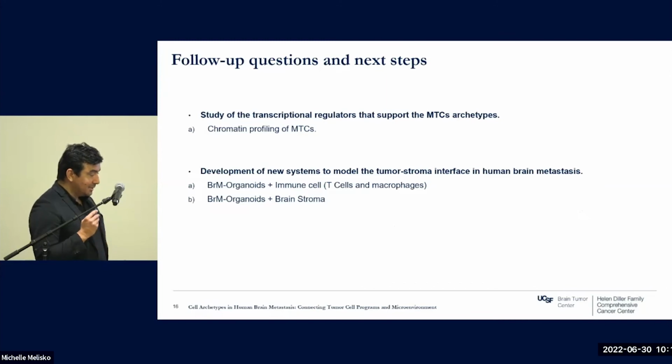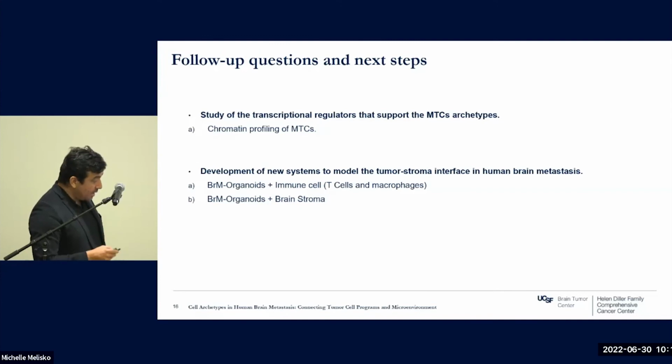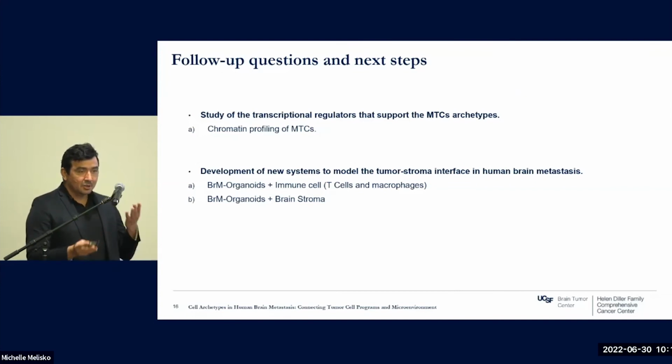I'd like to finish saying a few words, just two slides, about what is next, because I think it's important to show where this is going. At this moment, we are really trying to understand what molecular determinants regulate these archetypes. So we are doing chromatin profiling to identify which transcription factor or transcriptional regulator can be associated with these two different states, and trying to connect these different programs.